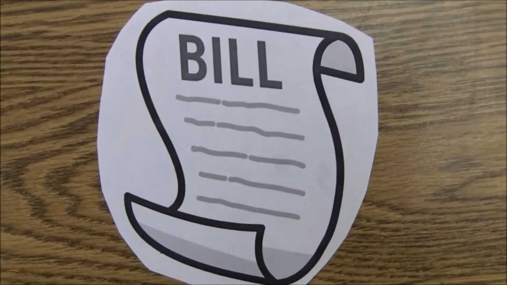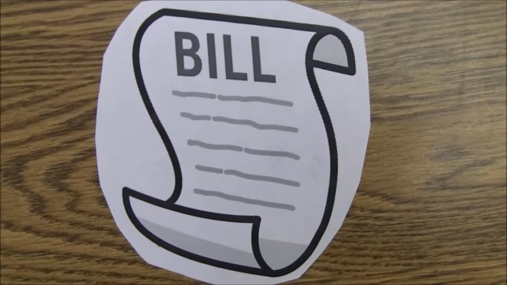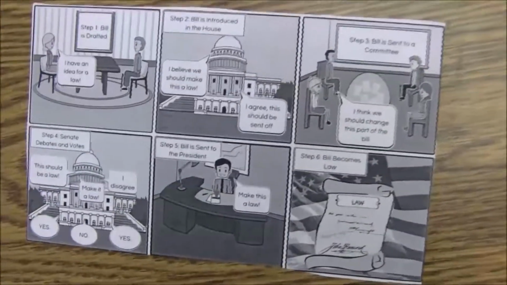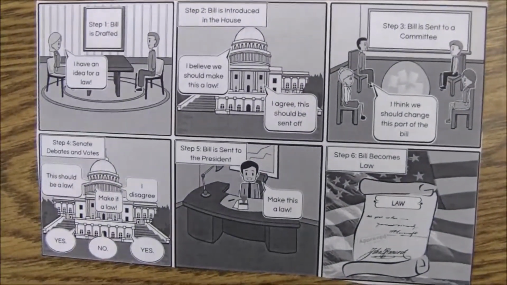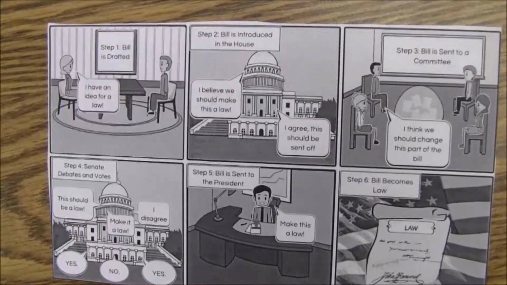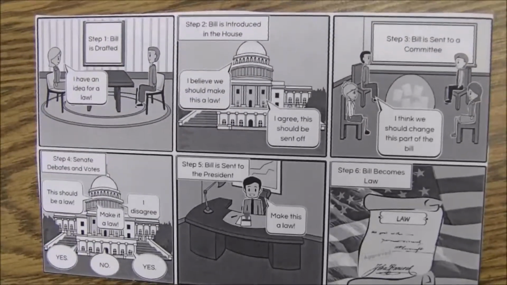When a bill is introduced in the House, the House parliamentarian must assign that legislation to a committee to be further discussed. When it is in the House, it may be given a different name, and it will only be passed if both the Senate and the House debate and vote on the same piece of legislation.